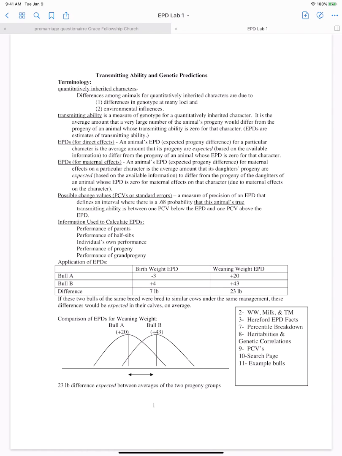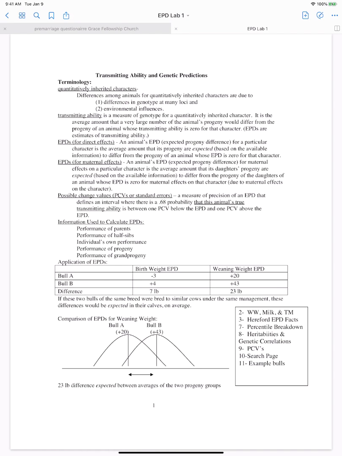So then moving on to EPDs, I mentioned that a lot. Basically, all an EPD is, is the expected progeny difference. So how much an animal is going to differ from another animal, or how much the progeny is going to differ. So an animal's EPD for a particular character is the average amount that its progeny are expected to differ from an animal whose EPD is zero for that character.